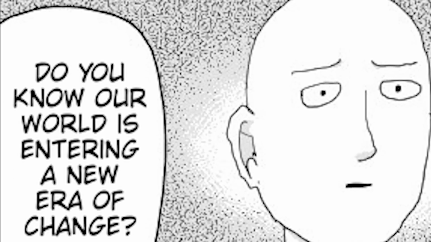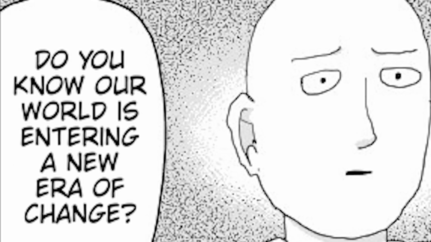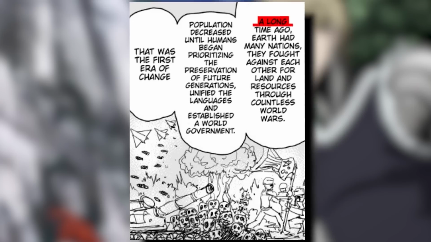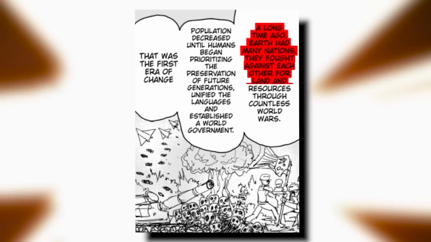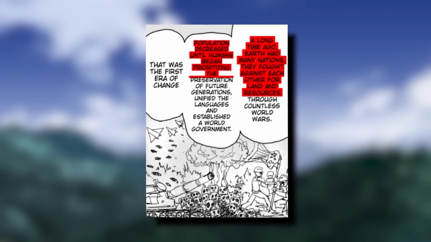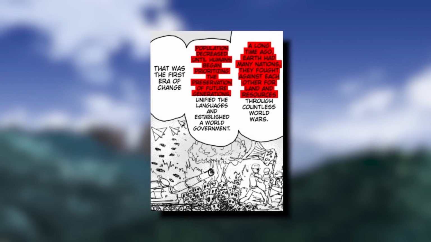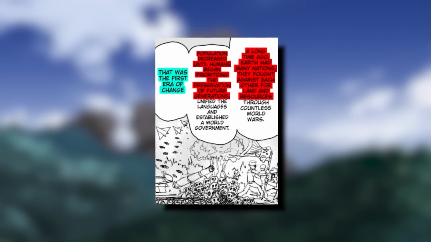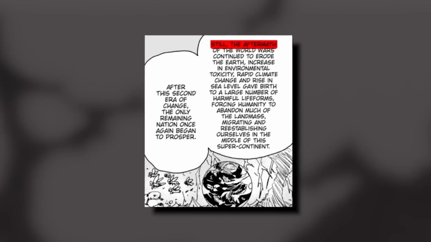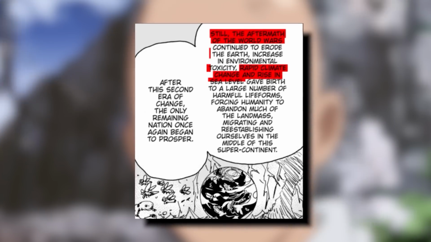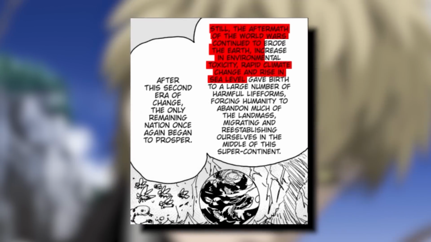A My Mask stated to Saitama that the world has been going through many eras to reach the modern era they are in now. Beforehand, people fought against each other for land in wars until the population decreased to the point where everyone began to prioritize helping future generations. This was the catalyst for the first era of change. However, the effects of war had an everlasting change on the world, leading to climate change, causing a rise in sea level, erosion, and environmental toxicity.